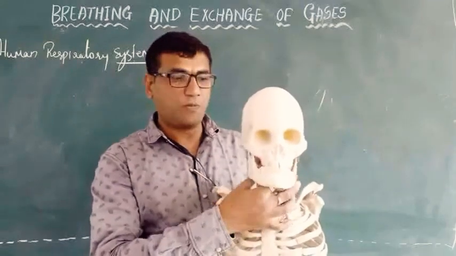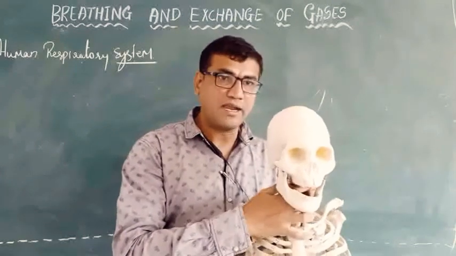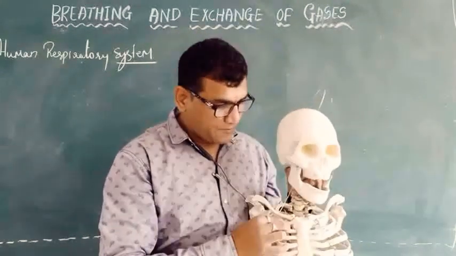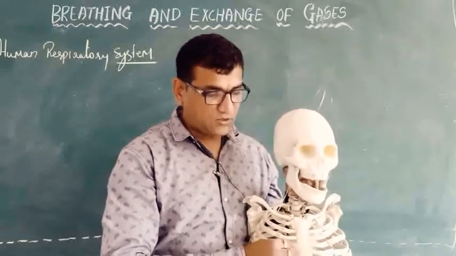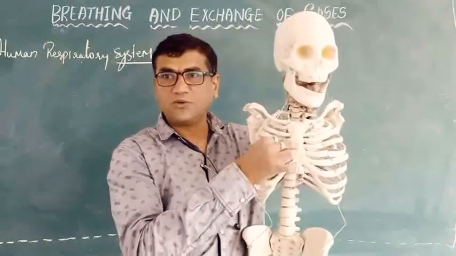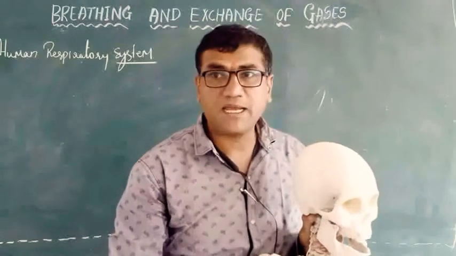The sound box opens into a tube-like structure called the trachea. At the 5th location, it divides into 2 equal halves called primary bronchi.